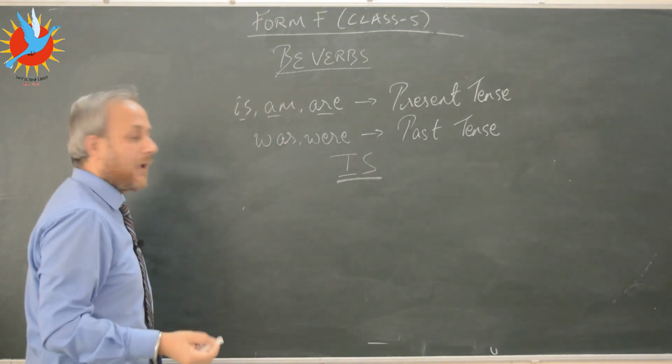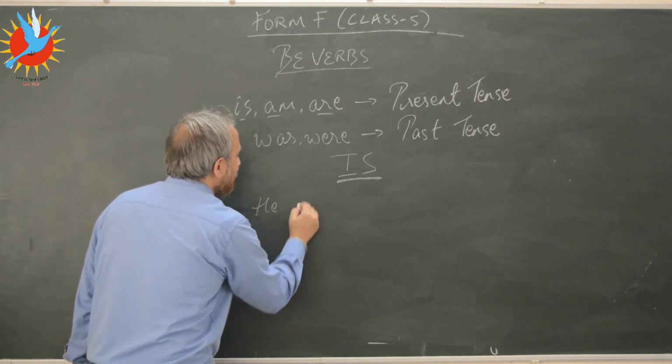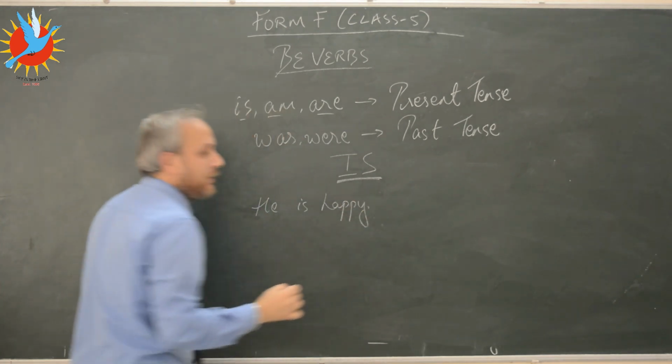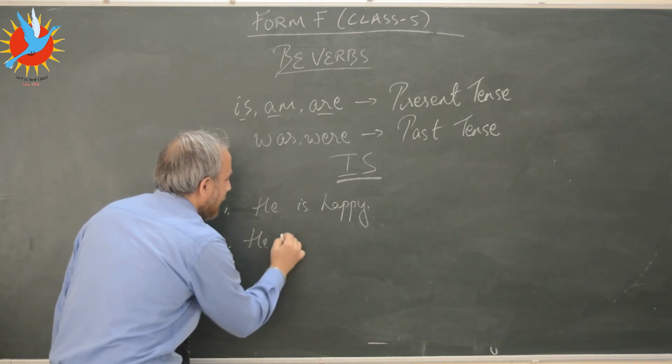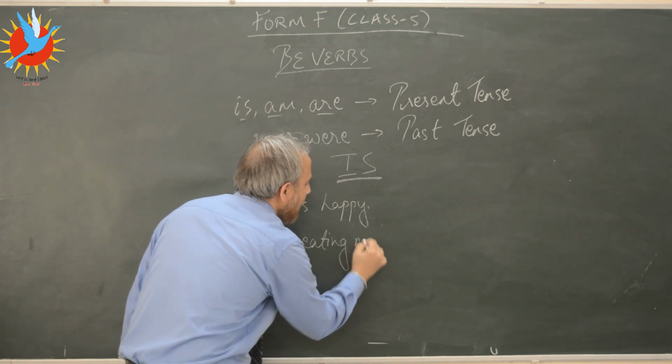So now let's look at is. Let's say I want to write a positive sentence. Let's say he is happy. Or let's say he is eating, let's say, mangoes.